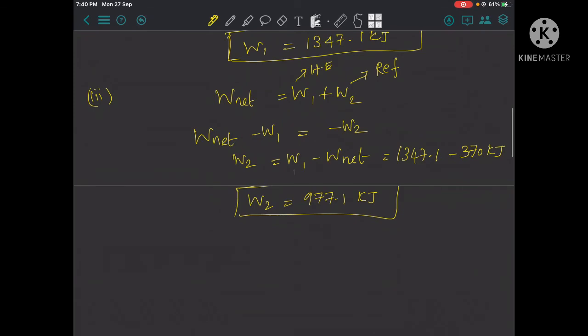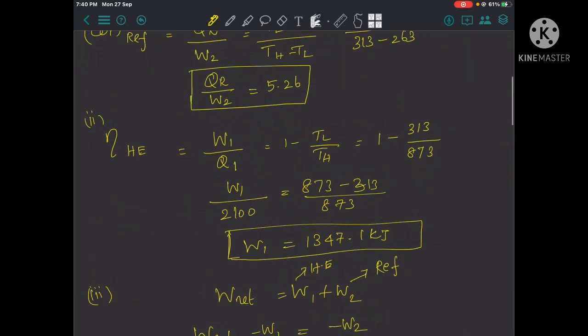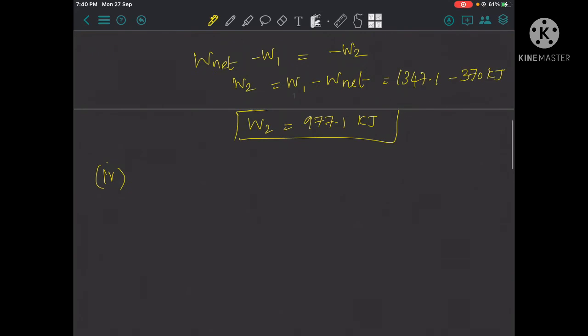Now you can easily find out the cooling effect. So you see the first step, QR divided by W2 is equal to 5.26. So QR is equal to W2 multiplied by 5.26.